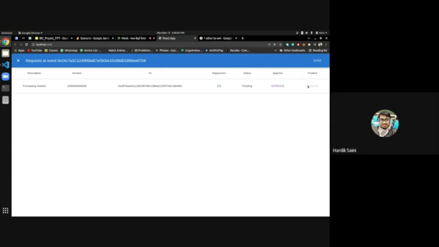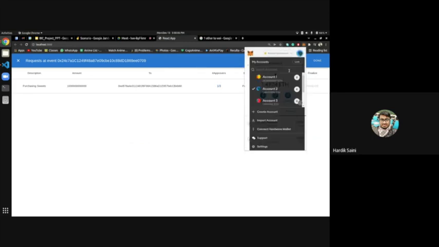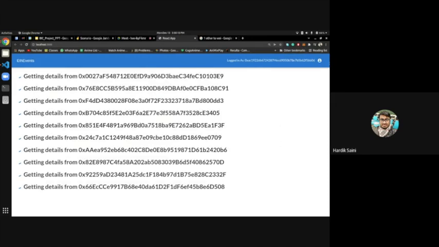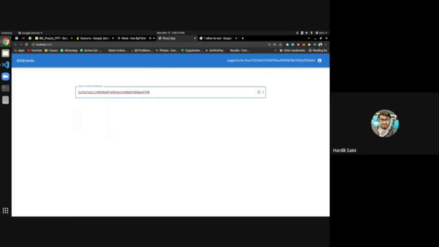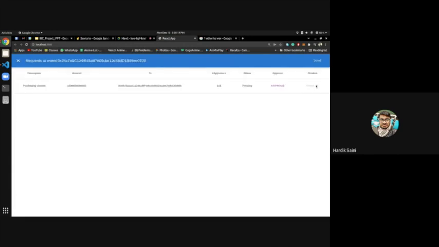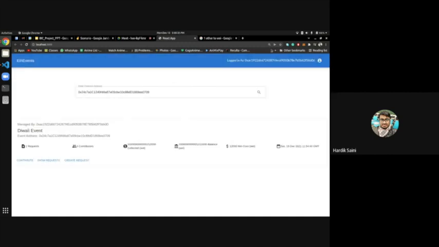But if I switch back to account 1, who is the manager, and refresh the website, I go to this search event, enter this and this, and click on show request, this request still can't be finalized because the number of approvers is less than the majority. The number of approvers must be a majority, so at least two should have approved the request so that it can be finalized.